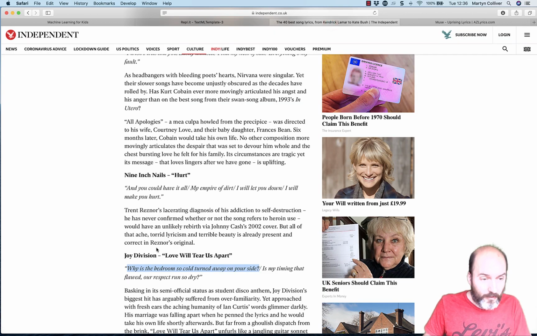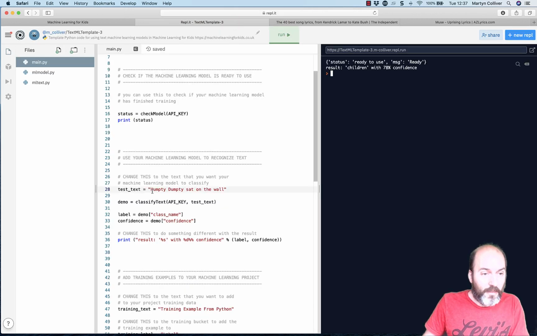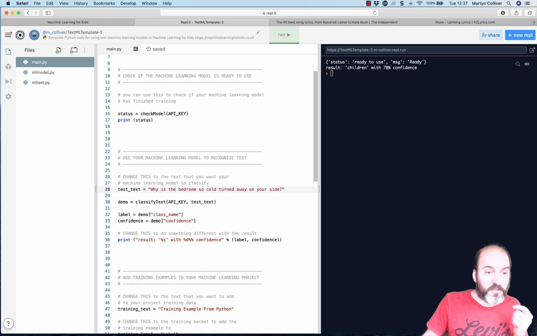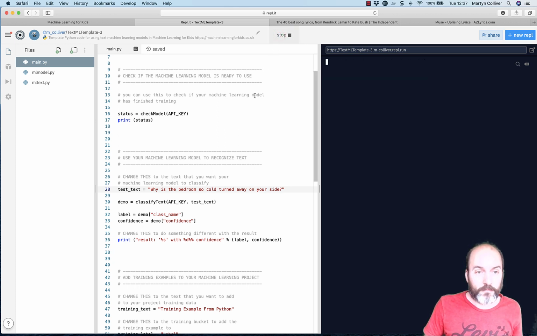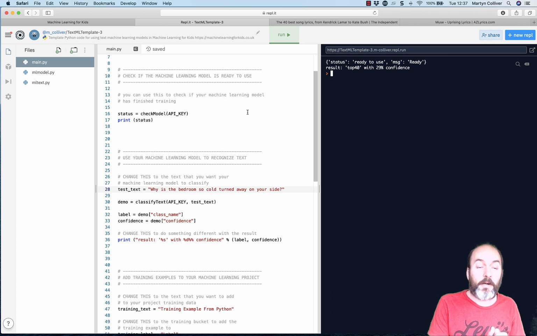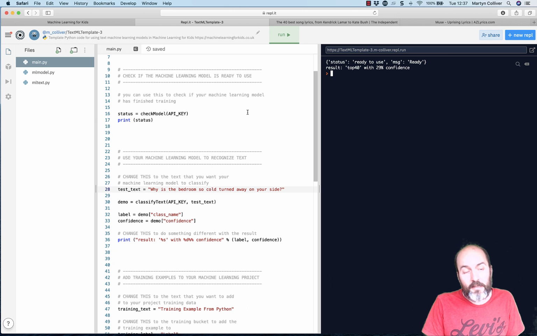And let's pick these lyrics from a Joy Division song, definitely not a children's song. Let's just paste it in, rather than Humpty Dumpty on the wall. Why is the bedroom so cold? Turned away on your side. Okay, and let's run this. And it's not very confident, but it's classifying it as top 40. We're asking our model to make a decision. You know, is it this or is it that? And it's saying, I think it's top 40 and I'm 29% confident. So according to the model that it's made, it's 29% confident that this lyric is from a top 40 song.